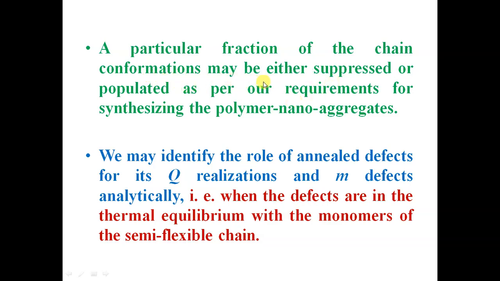Certain conformations of the chain may be suppressed or may be populated by inserting certain defects in the chain. That way we can form polymer nano aggregates.